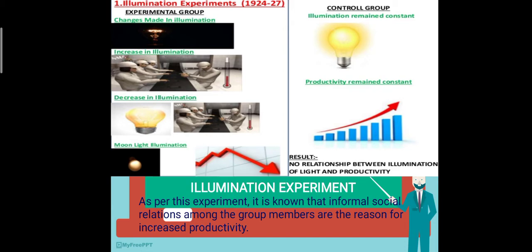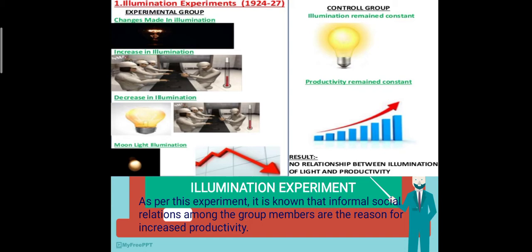Whether both groups were provided with good lighting or a minimal amount of lighting, the level of productivity remained the same. But when the level of lighting fell below moonlight, the work performance of both groups decreased. So it shows that there may be changes in the lighting system provided to the experimental group, but they gave equal productivity as compared to the control group.